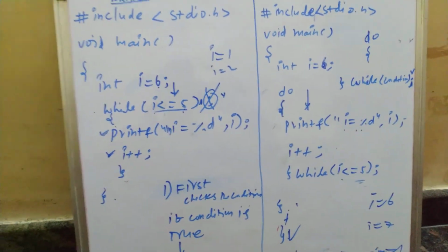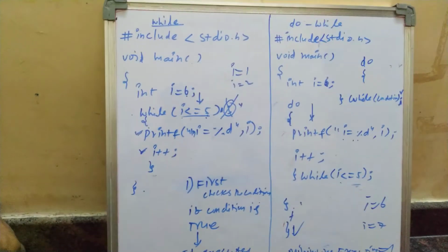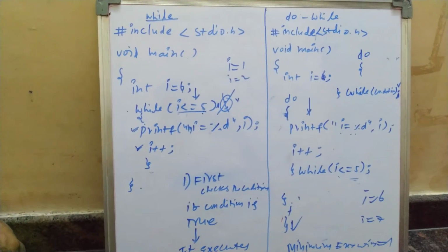This is the main difference between while and do while in the C programming language.